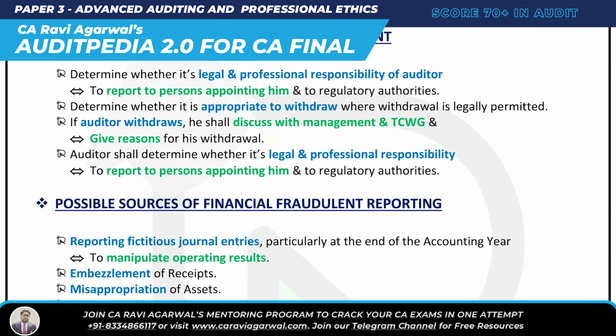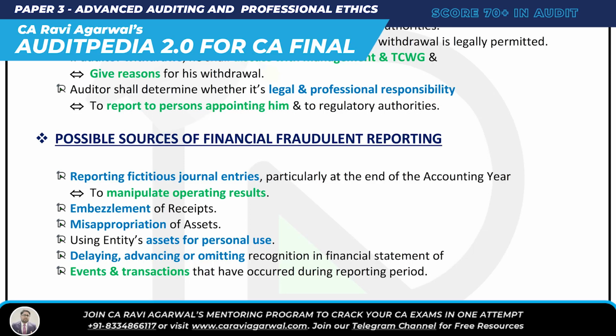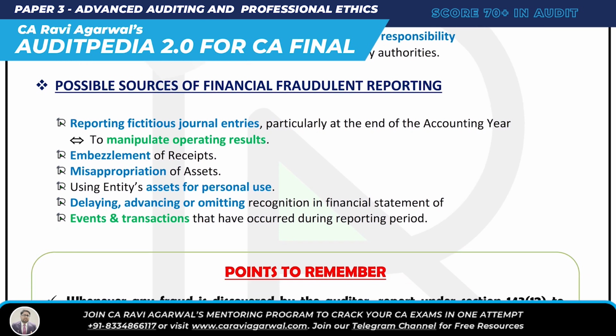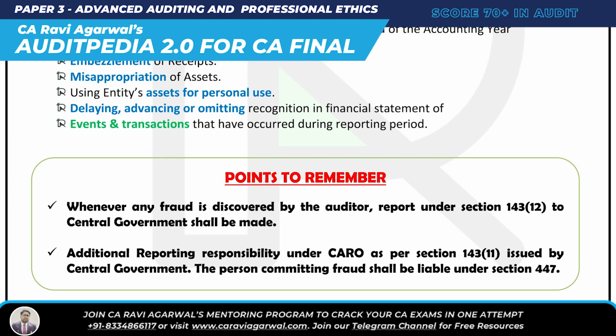And lastly, possible sources of fraud. Very simple. F is fictitious journal entry, R is embezzlement of receipt, A is misappropriation of asset, U is using entity asset for personal use, D is delaying and omitting recognition in financial statement. And lastly, three simple points here. As per Section 143(12) of the Companies Act, whenever any fraud is discovered by the auditor, report under that section to the central government. And the additional reporting requirement under CARO under Section 143(11) issued by the central government. And lastly, the person committing fraud is liable under Section 447.